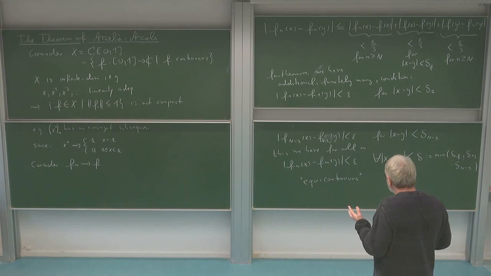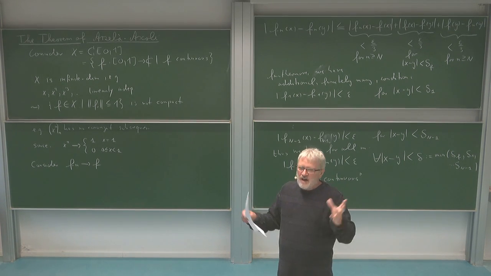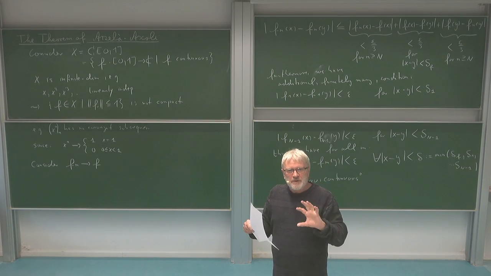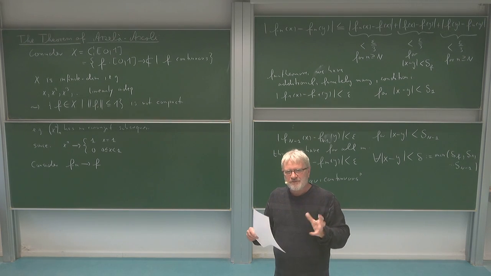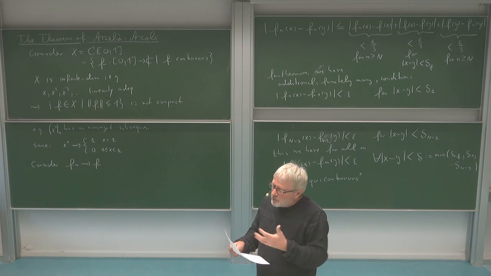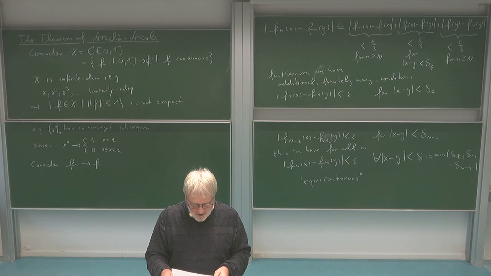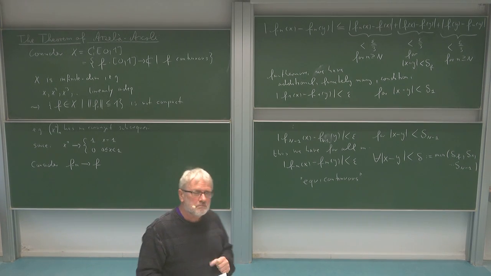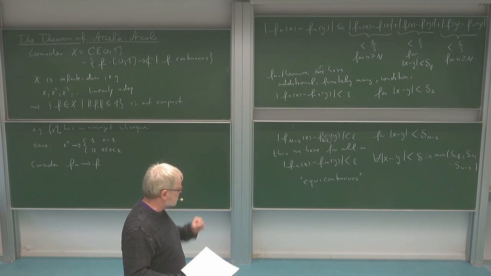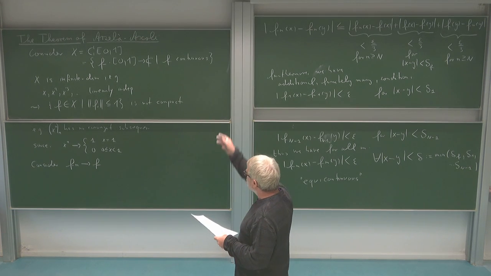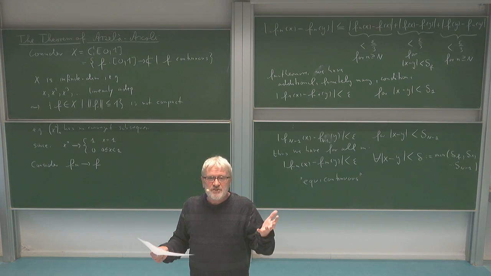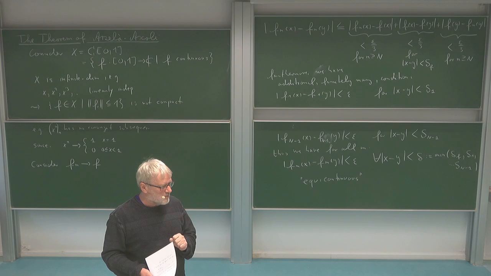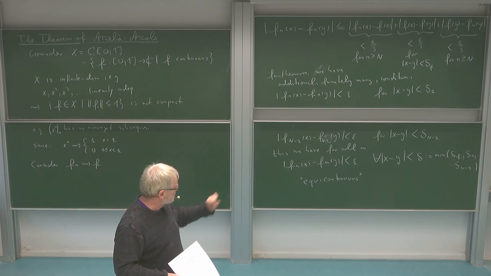So in a sense, this says that the elements in my sequence are not just more or less arbitrary in a big, let's say, unit ball, but somehow they must have properties, they must be tied together in some sense. Okay, and this is exactly what we need. So I will now write this down as the official definition, equicontinuity, and then I can formulate the theorem of Arzelà-Ascoli, which will say that compactness in this Banach space of continuous functions is really the same as closed, bounded plus this equicontinuity.